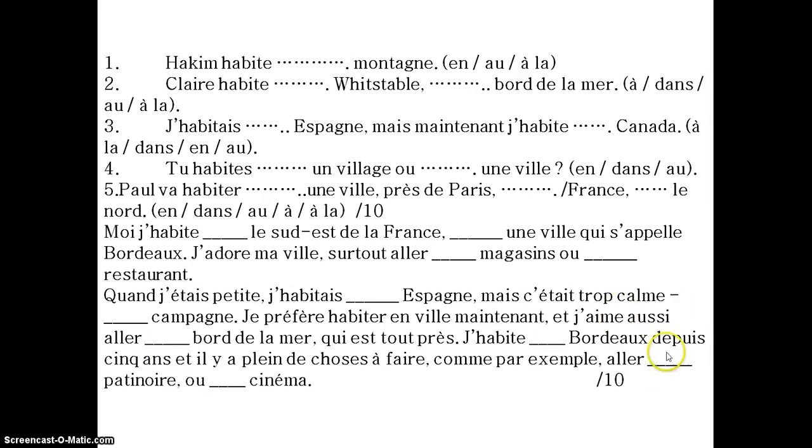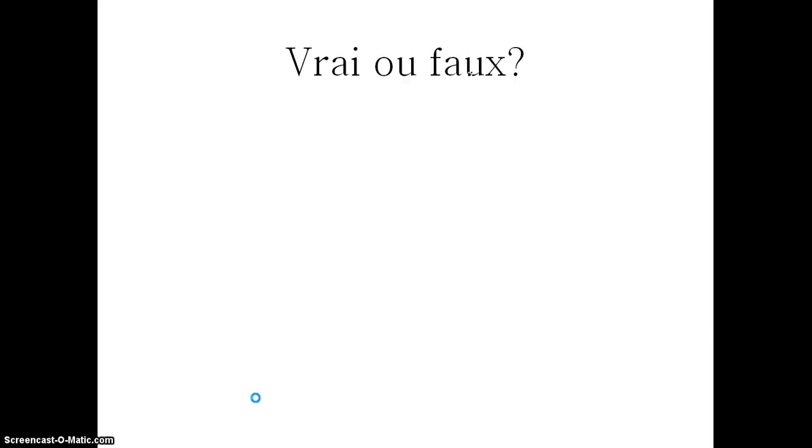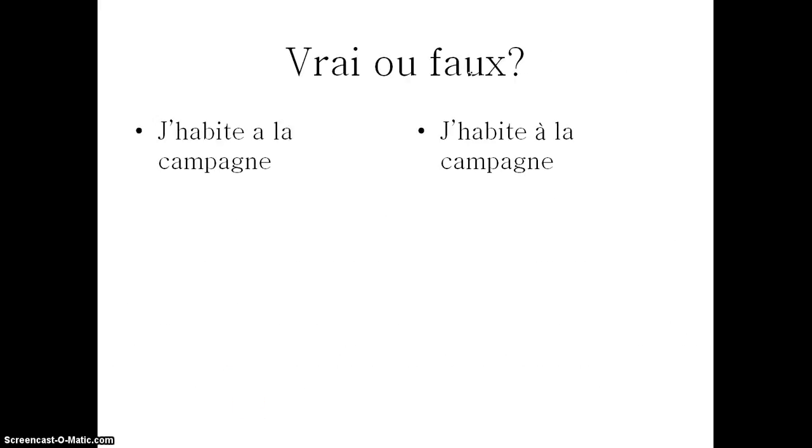This is a nice expression. Depuis 5 ans. Il y a plein de choses à faire. There's lots of things to do. Comme par exemple, for example, aller à la patinoire. La patinoire is feminine because it's got O-I-R-E on the end. And au cinéma, masculine, to the cinema. Okay, so I hope you've got that. Right, one more activity to do. Vrai ou faux, true or false.